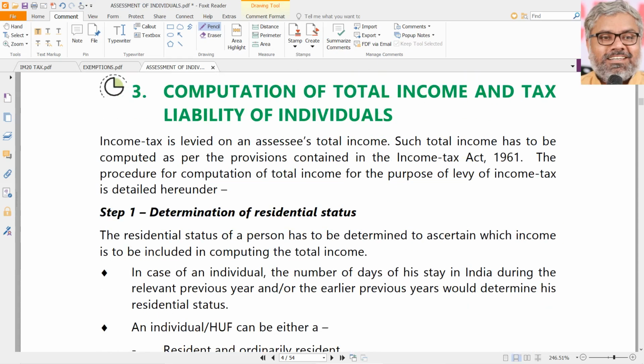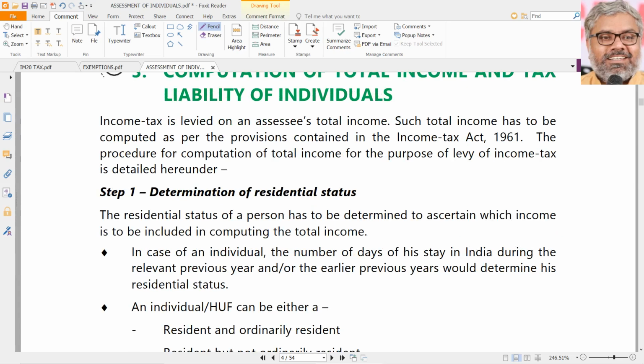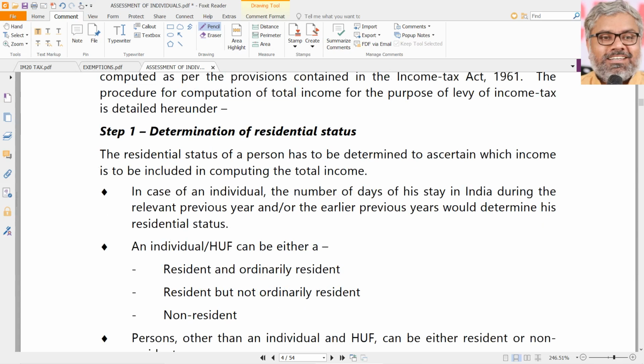That is a summary of how individuals can earn income, be it as their own income, or income received from the firm as a partner, or income received from HUF as a member, or though the income is earned by somebody else, still it could be taxable in the hands of the individual if clubbing provisions are applicable. And the same things are further explained here one by one. Just for a quick revision, you can go through them, but of course you need to be thorough with them. The process mentioned here is not enough. Definitely revision of that particular chapter's applicable provisions is a must.